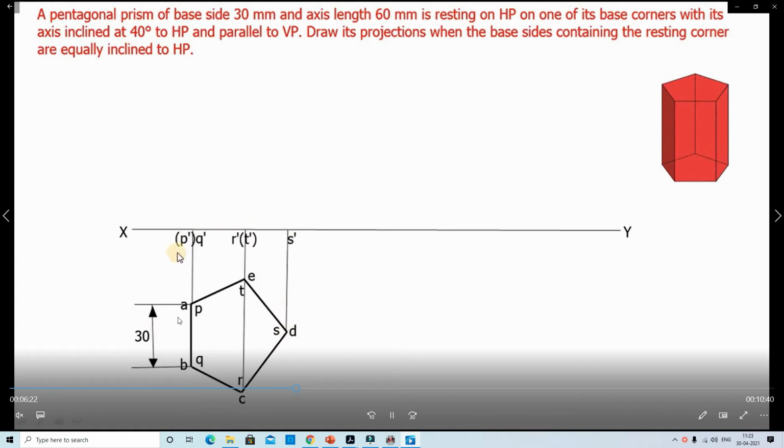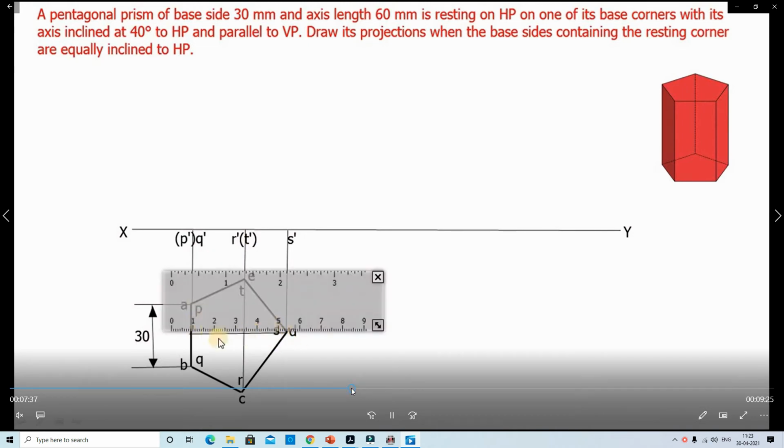This one corner, and the second and third corners, these two corners coincide. This is the front view. The axis length is 60 mm. Now we need to draw the axis length of 60 mm, then measure this length.